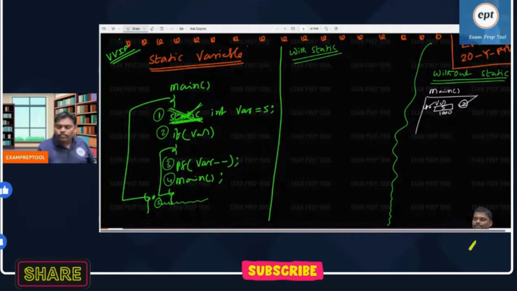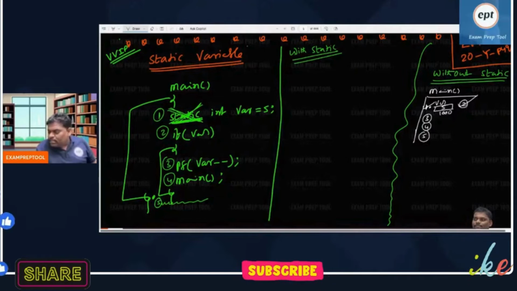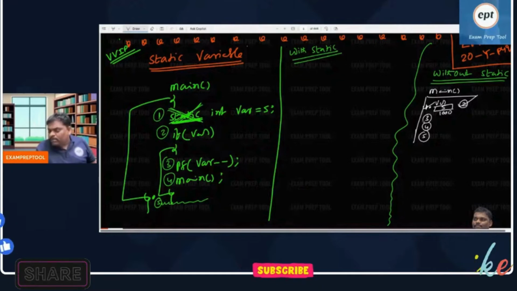True. Second condition true. Then 3 and 4 are required. What is the 3, what is the 4? We'll see now. After 3 and 4 are over, I will go to the fifth line. Because the second condition is true, I wrote 3 and 4. If the second condition failed, I could have written 5 directly. After the second is true, I will do 3 and 4, followed by 5. Because the second passed, I have to check 3 also, 4 also, then 5.